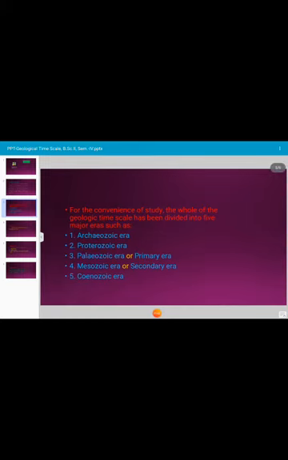Next slide. For the convenience of study, the whole of the geologic time scale has been divided into 5 major eras. That is number 1, Archeozoic era, number 2, Proterozoic era, number 3, Paleozoic era, which is also known as primary era, number 4, Mesozoic era, also known as secondary era, and number 5, Cenozoic era.